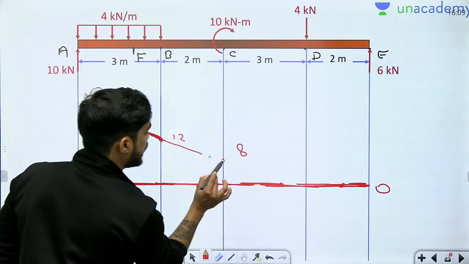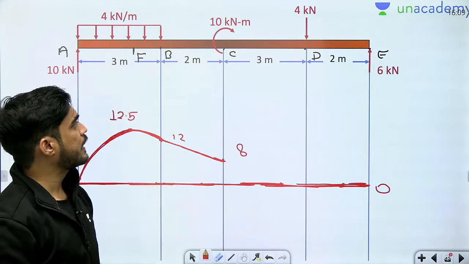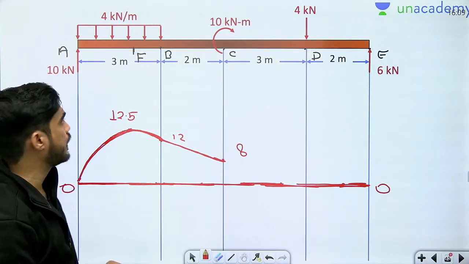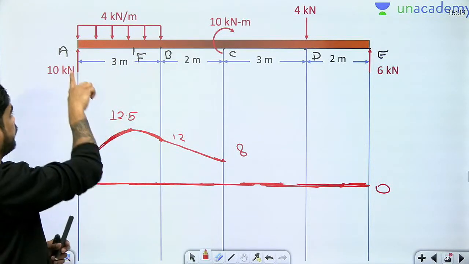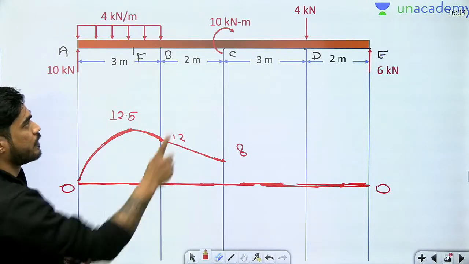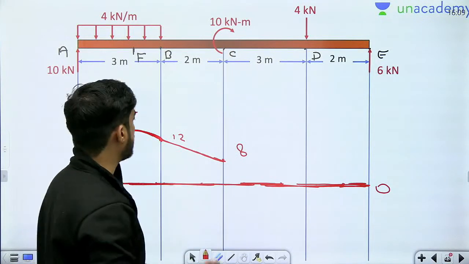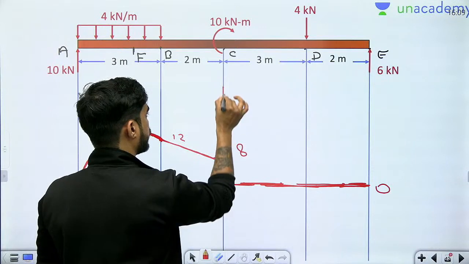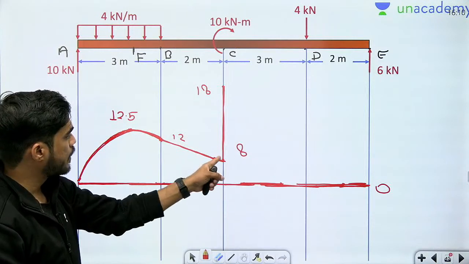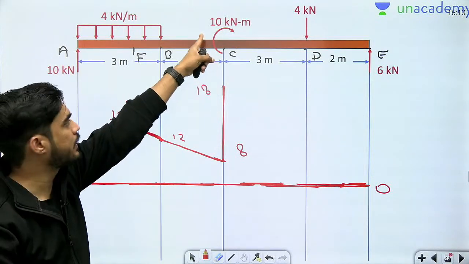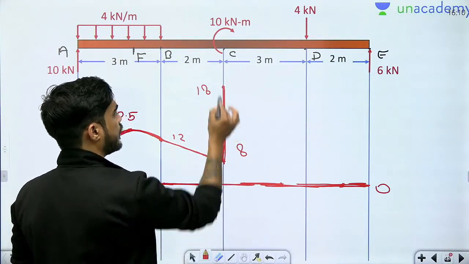Now B to C there will be a straight line. Okay. Now you consider the couple. So now if I consider this couple, then how much bending moment will I get? From the left side, clockwise moment is positive. Moment of 10 kilonewton you are considering positive. So the moment of this will also be positive. So beta, 8 plus 10, it will become 18. So this will be the bending moment. So now you are getting two bending moments at the same point. Why? Because there is a couple. So do you remember how to calculate bending moment when there is a couple?